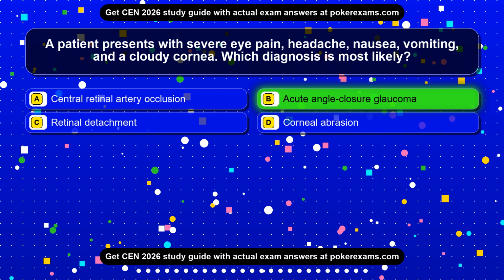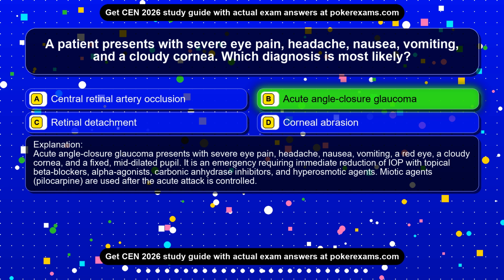Acute angle closure glaucoma. Acute angle closure glaucoma presents with severe eye pain, headache, nausea, vomiting, a red eye, a cloudy cornea, and a fixed, mid-dilated pupil. It is an emergency requiring immediate reduction of IOP with topical beta blockers, alpha agonists, carbonic anhydrase inhibitors, and hyperosmotic agents. Miotic agents, pilocarpine, are used after the acute attack is controlled.